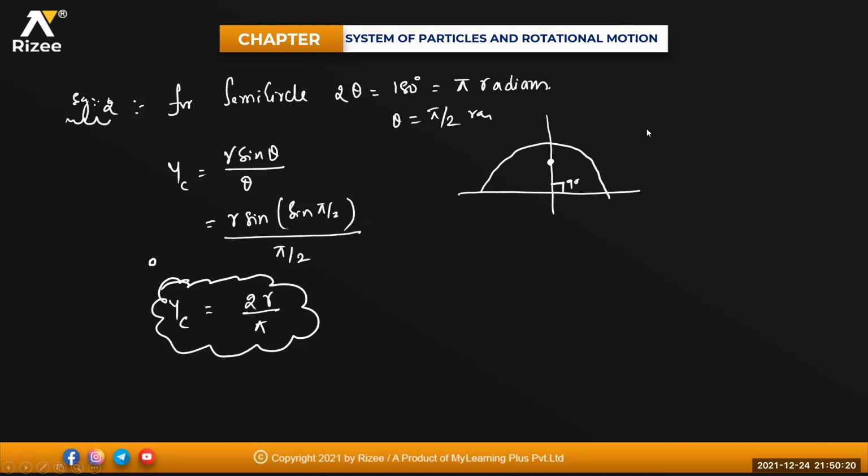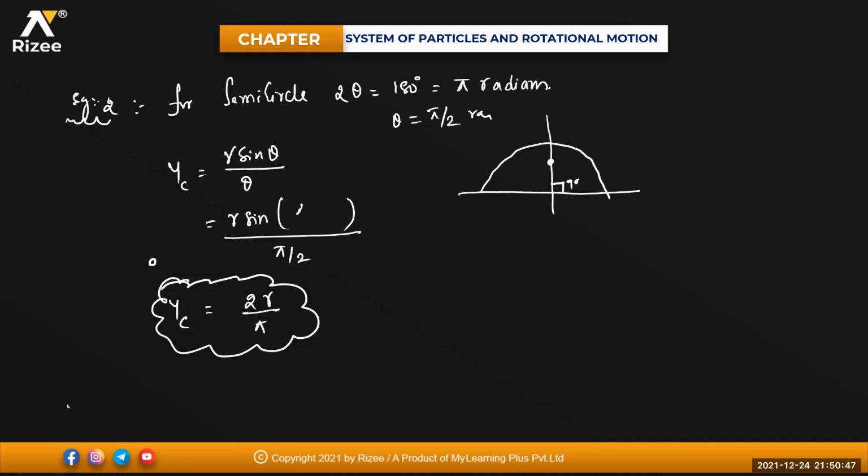Same way for the semicircle. For this semicircle, 2 theta is 180 degrees, isn't it? That means pi radians. So theta will be equal to pi by 2 radians. So yc will be equal to r sine theta divided by theta. So it is r into sine of theta, where theta value is pi by 2. Sorry, I have written pi by 2 twice by mistake. This one will be equal to only pi by 2.